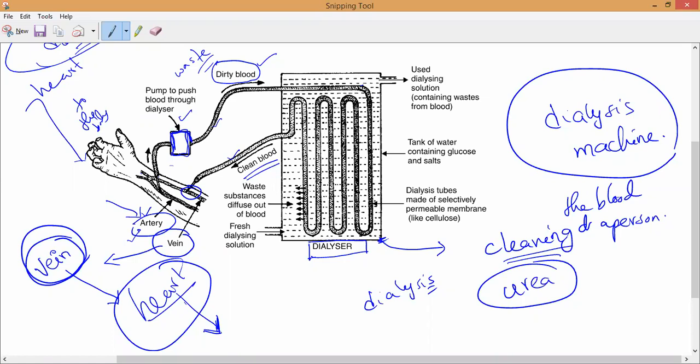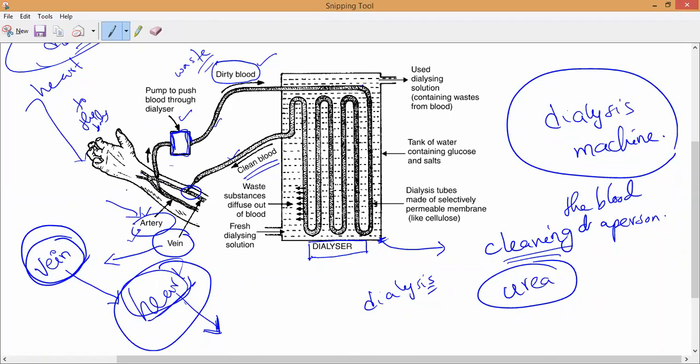That is the reason we always take the blood from the arteries and pump the clean blood back into the body through the veins, because veins carry the blood to the heart, so that the blood is supplied throughout the body. Do you understand, all of you? Please tell me. Yes, sir. Okay, now let us discuss how it happens. The blood from an artery in the patient's arm is made to flow into the dialyzer.